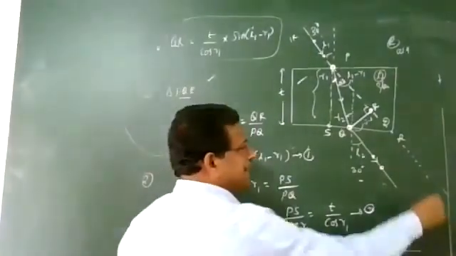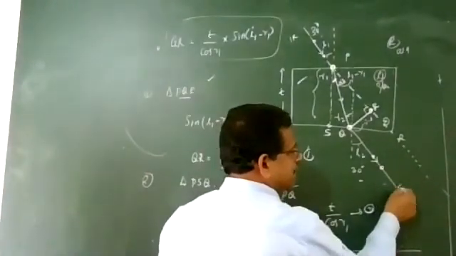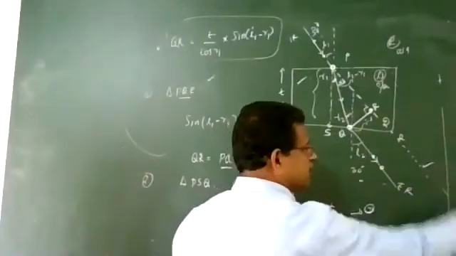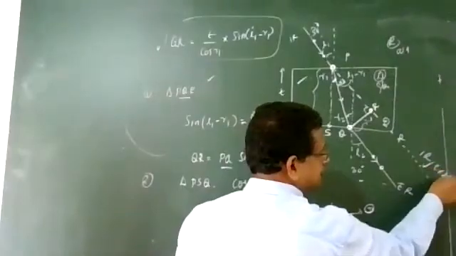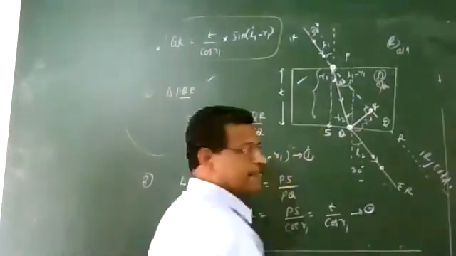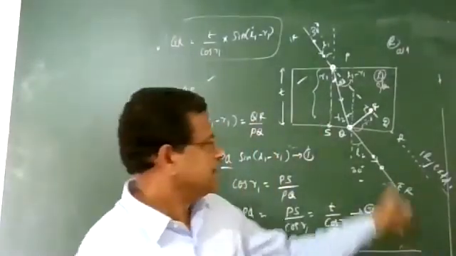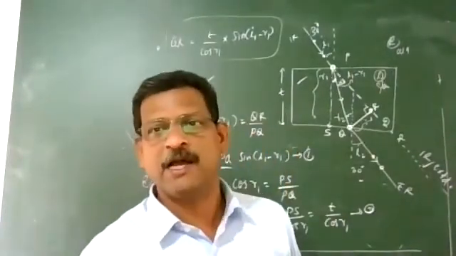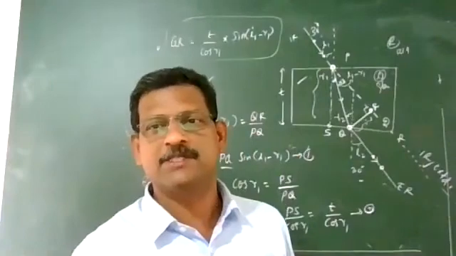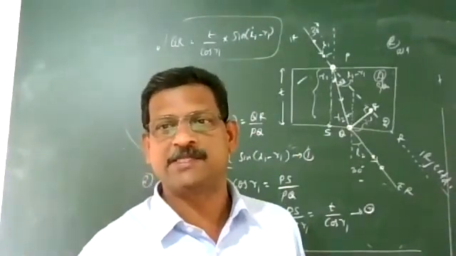So what is the angle between the emergent ray and the direction of the incident ray? This is the incident ray extended, and this is the emergent ray.